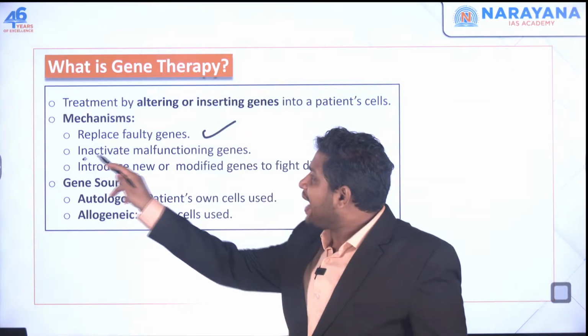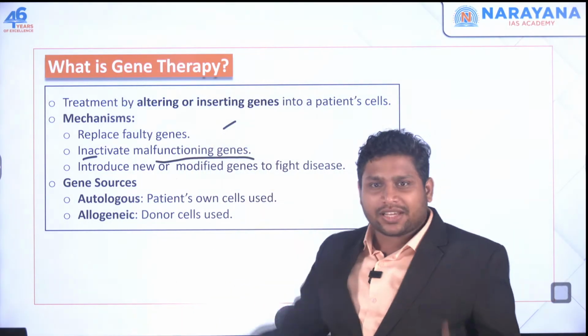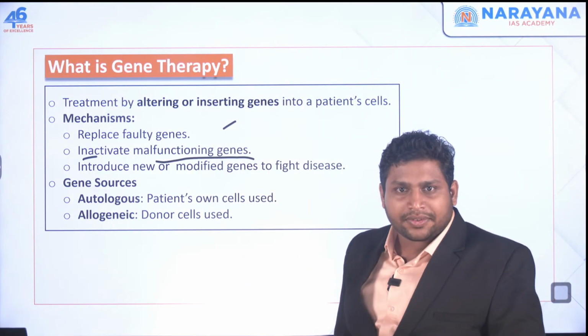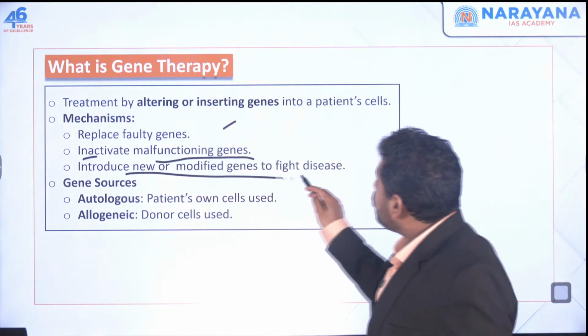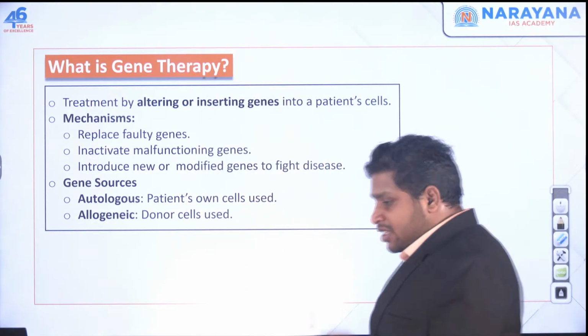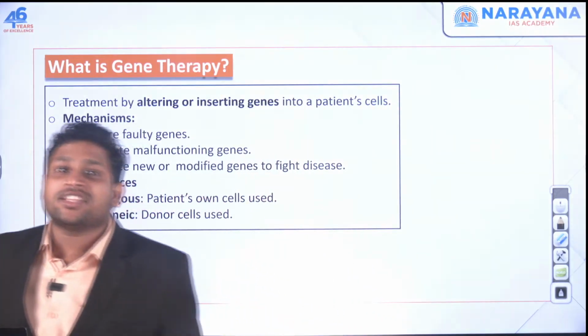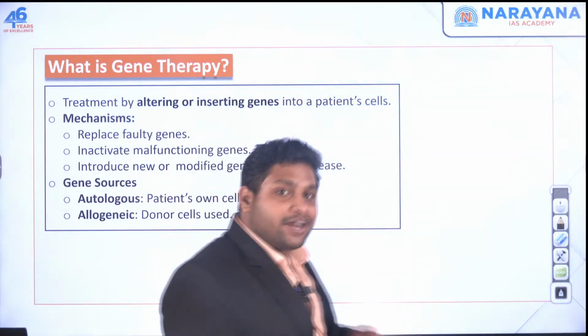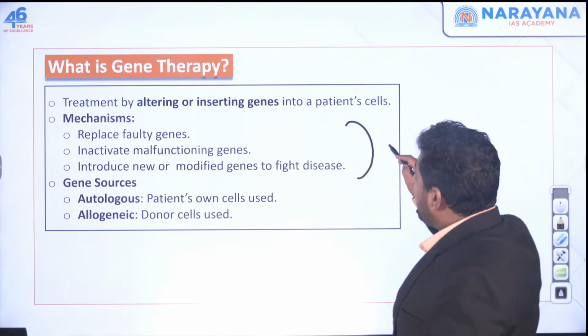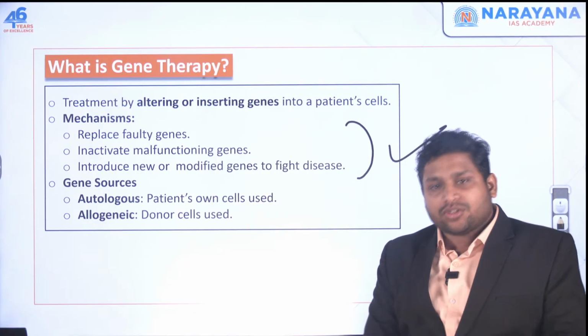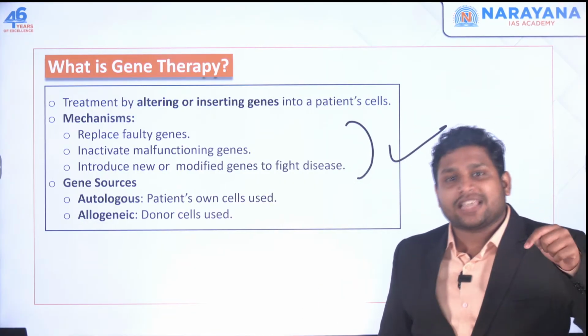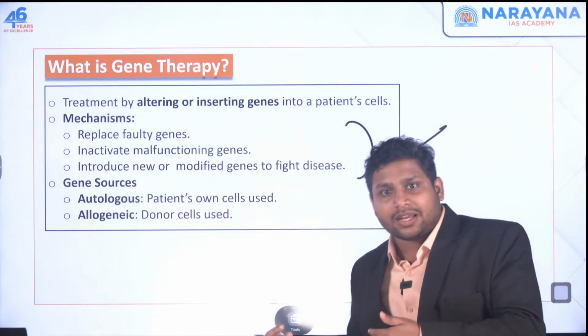Or we can inactivate malfunctioning genes. That means we can cut and remove it, simply done. Or we can introduce new or modified genes. Let's say we take a gene from another organism, and that also can be added over here. All these things are possible. Now these genes can come from the same person's body or from another person also.